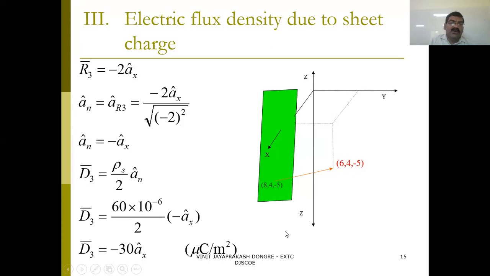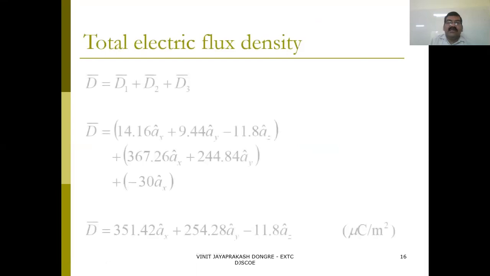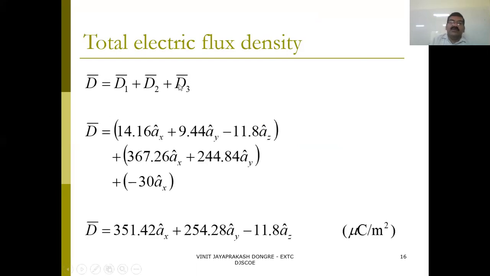So 1, 2, 3: due to the point charge, you got D1. Due to the line charge, you got D2. Due to the surface charge, you got D3. Now just add all these three. The total electric flux density D equals D1 plus D2 plus D3. So this is your D1, this is your D2, this is your D3. You just add all these things.